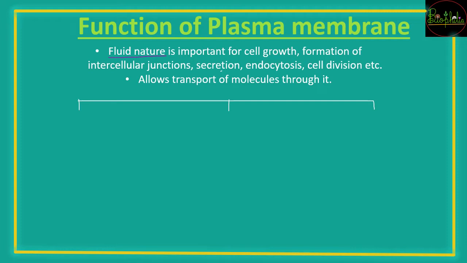The formation of intercellular junctions, so दो cells को join करके रखने के लिए, so there is no gap produced. जैसे ट्रेन के डिब्बों के पीछे there are big magnets set up that hold the two trains, same way, these intercellular junctions are also going to hold the two cells together. Then secretions, endocytosis, cell division, all this is going to be because of the fluid nature of the plasma membrane. So this plasma membrane is also going to allow some kind of transport of the molecules.